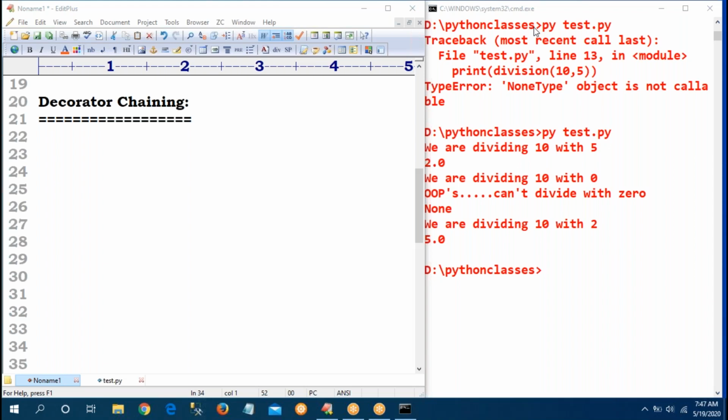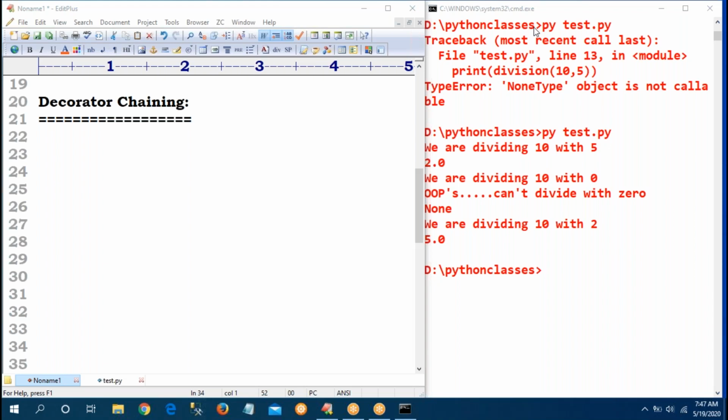First 10 members attended, 5 members gone, only 5 go to the group discussion. Then 2 members will be gone, only 3 go to the technical round. At technical, 2 more are gone, only 1 member goes to HR. At the HR round, that person is also not selected. So it is a step by step concept, same like the decorator chain.